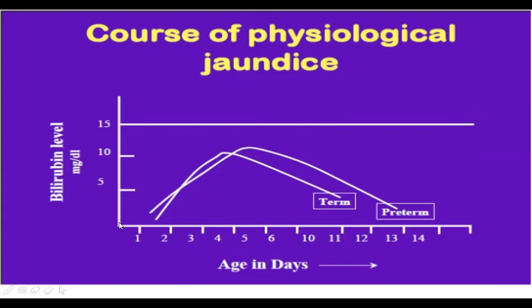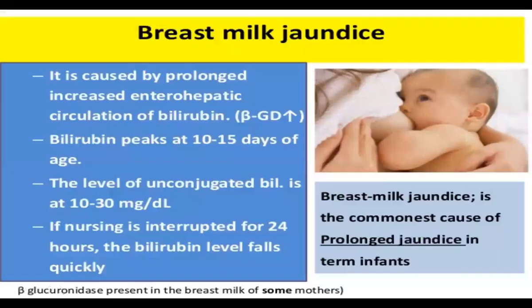The other starts over here and then it is continuous, even after 15 days. So that is how it is. It may start from this curve I have shown over here, so that can be pathological. On the vertical line we see the bilirubin level, and on this line the age in days. So those are the characteristics of physiological jaundice.